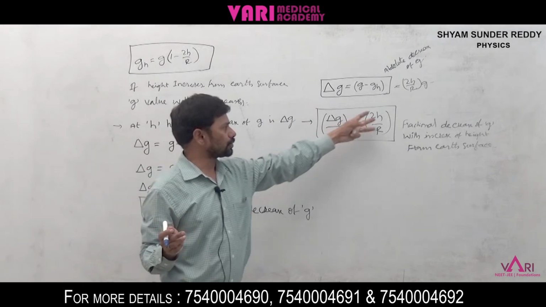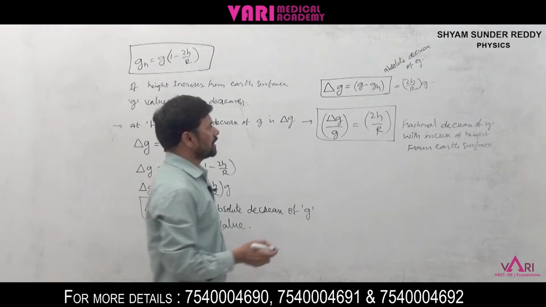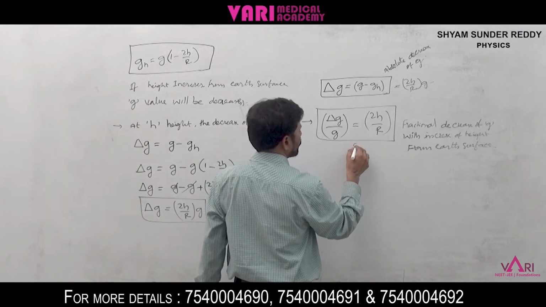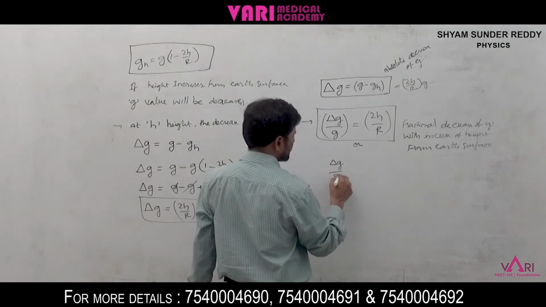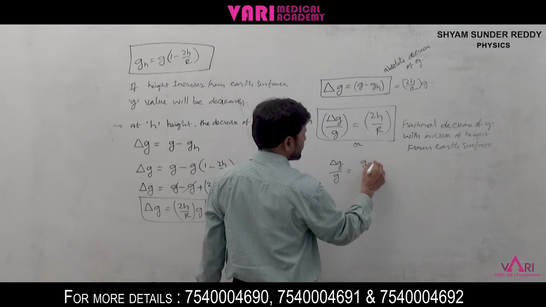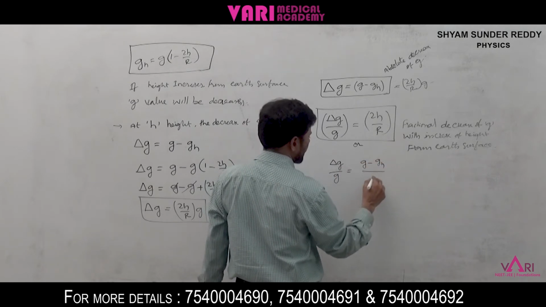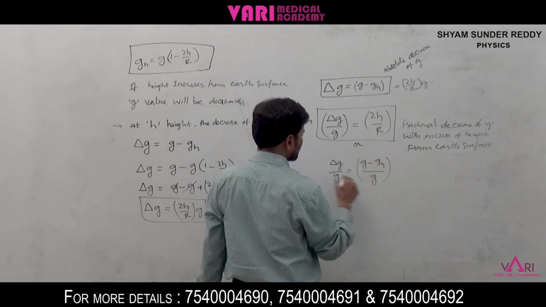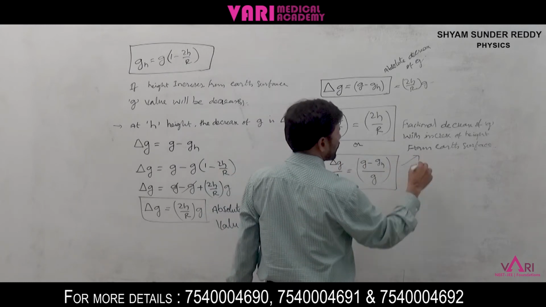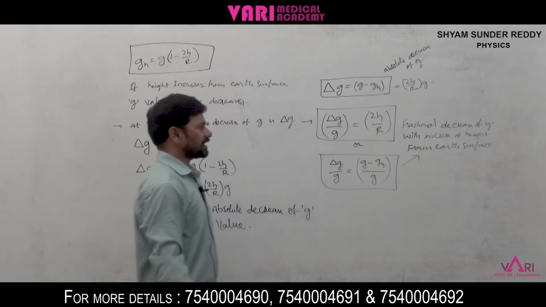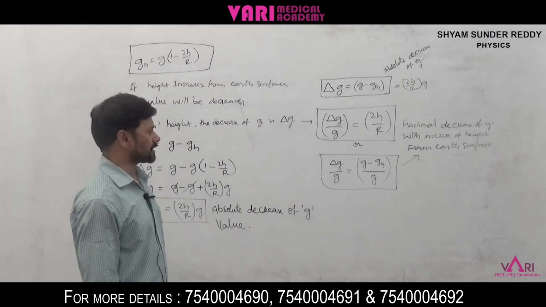Delta g by g is equal to 2h by R. This is also written as delta g by g is equal to (g minus g_h) by g. This is the fractional decrease of g with increase of height from earth surface.